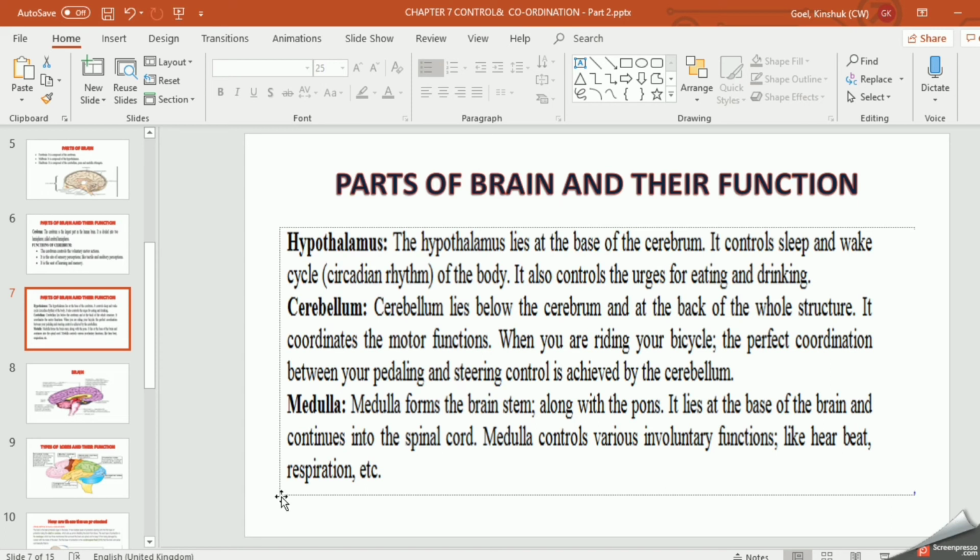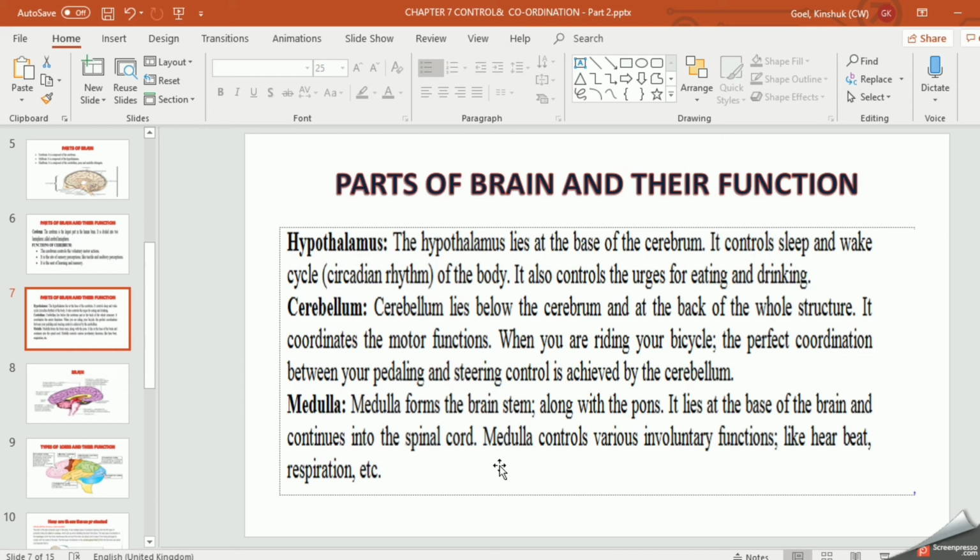And respiration is given here. This respiration is controlled by the pons. Pons controls the respiratory activities. The function of the pons is not given in your book, so you can write that the function of the pons is it controls respiratory activity. Students, please write whatever I am saying.